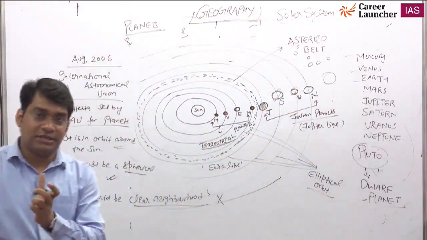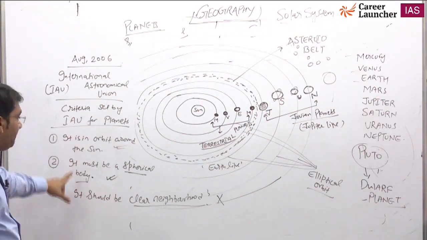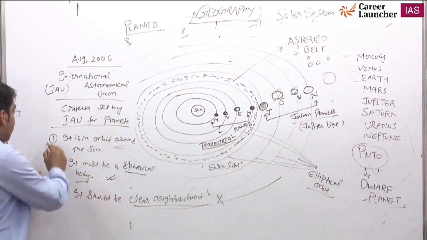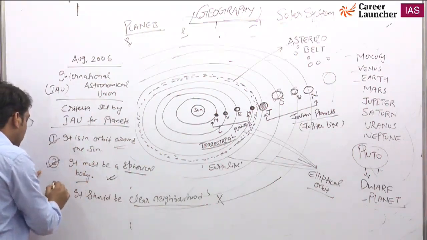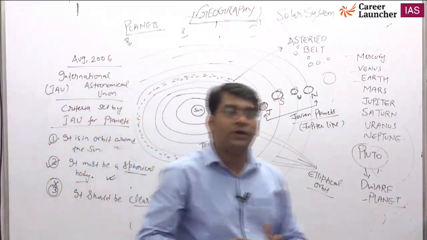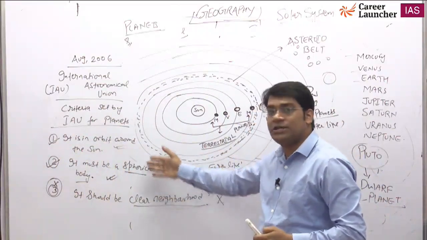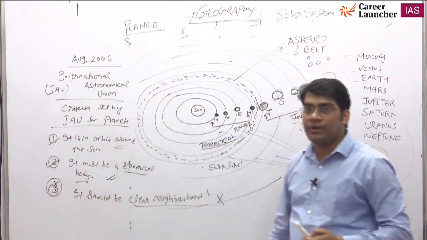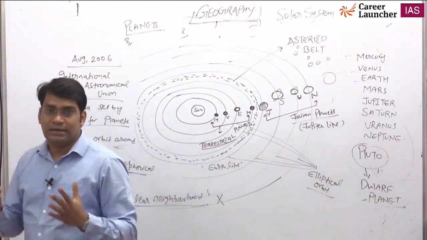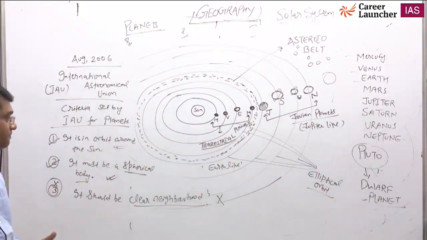That means the three categories said by the IAU, any planet should fulfill all three. Pluto fulfilled the first and second categories, but it couldn't fulfill the third. So that's why Pluto was removed as part of the planets. These are the three essential conditions set by the International Astronomical Union to categorize an object as a planet, a celestial body.